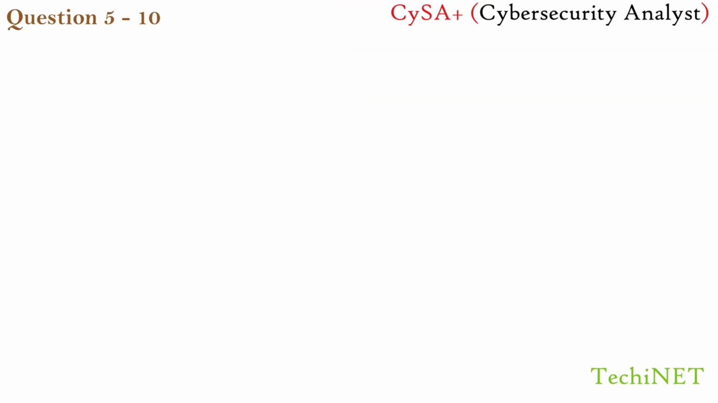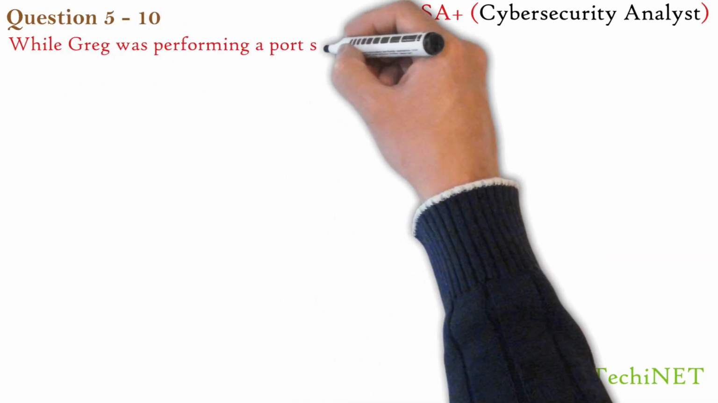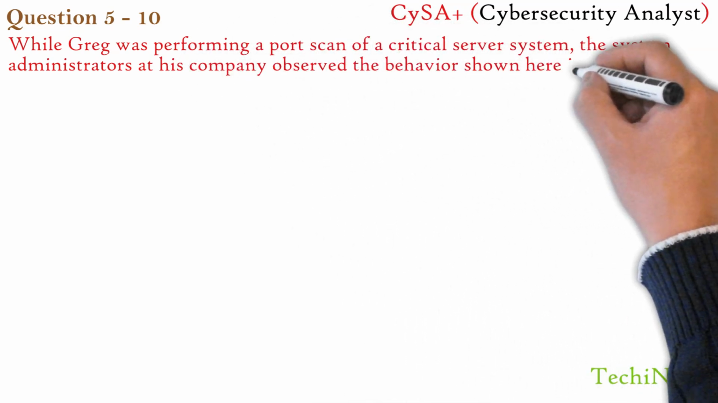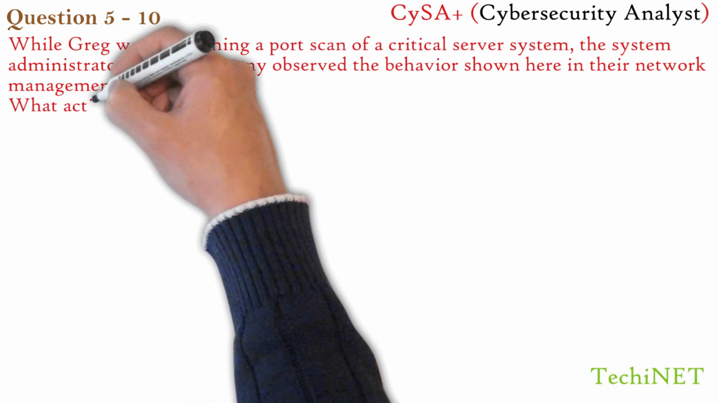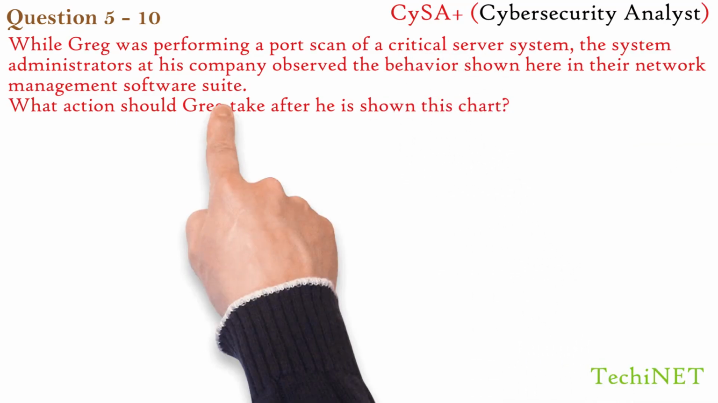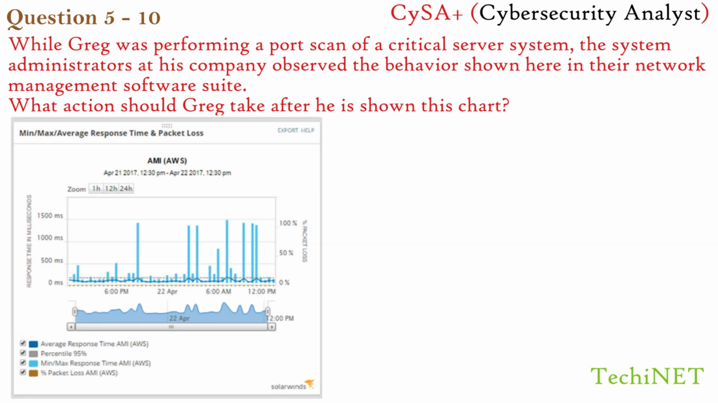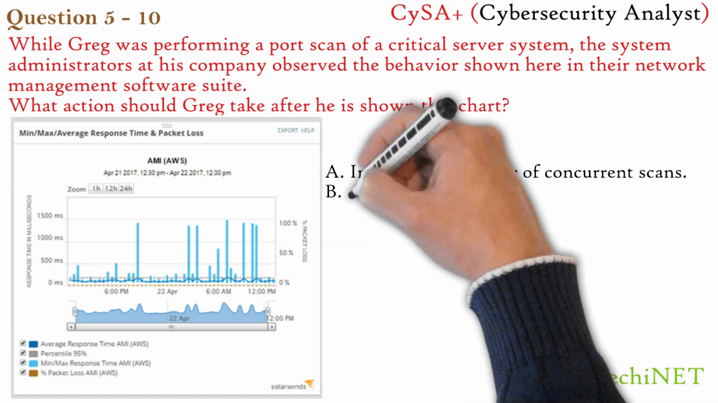Question number 5. While Greg was performing a port scan of a critical server system, the system administrators at his company observed the behavior shown here in their network management software suite. What action should Greg take after he is shown this chart? Options. A. Increase the number of concurrent scans.